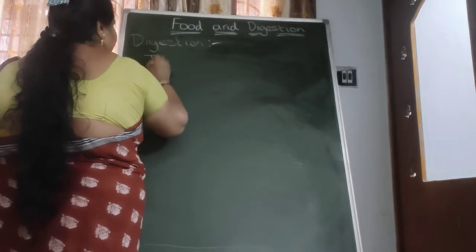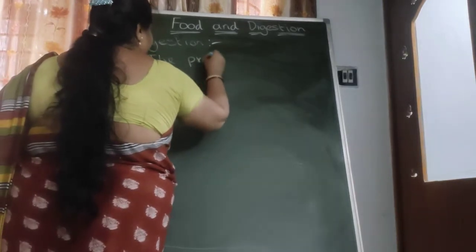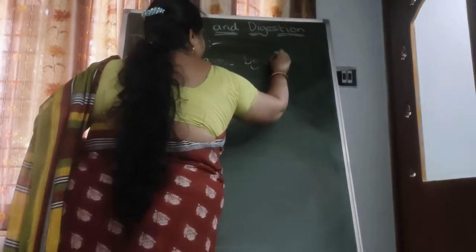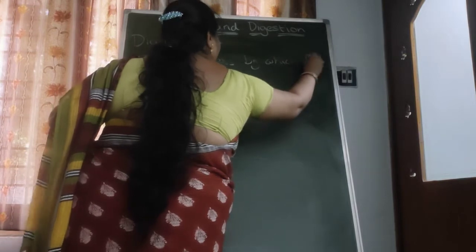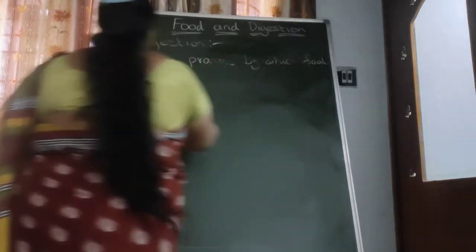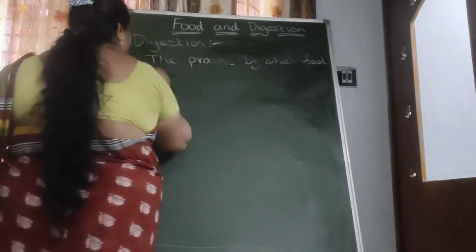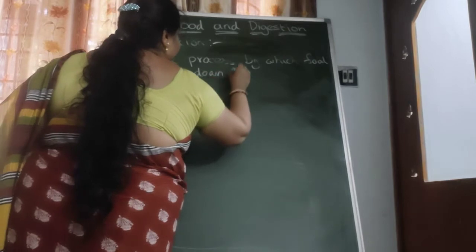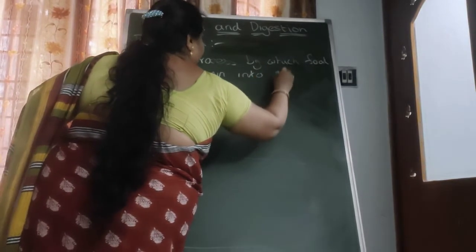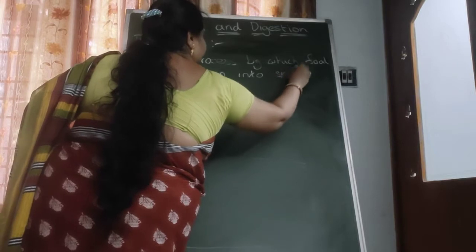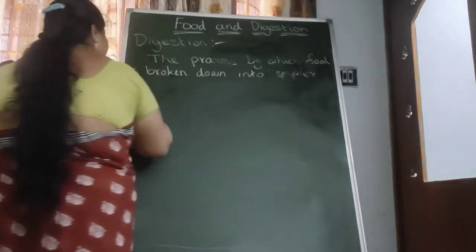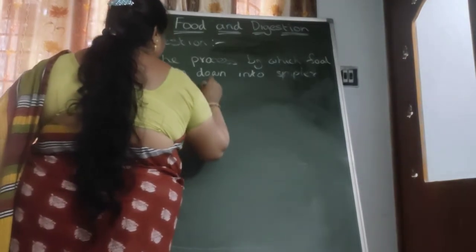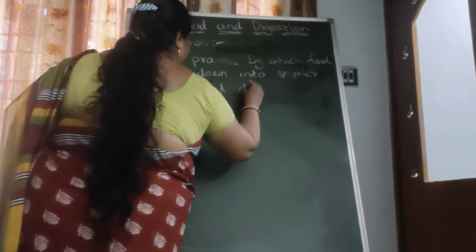The process by which food is broken down into simpler form is called digestion.